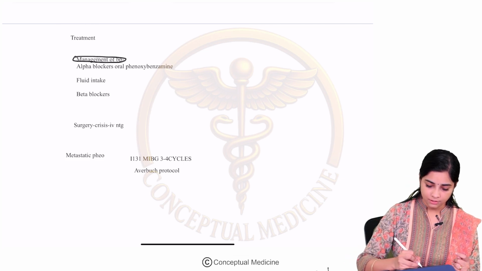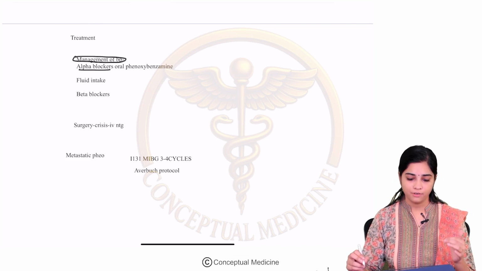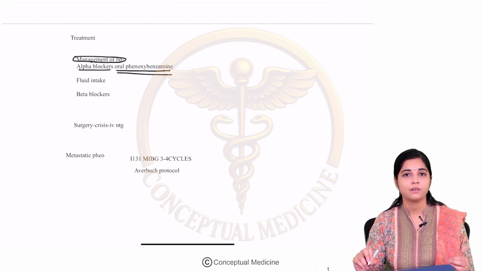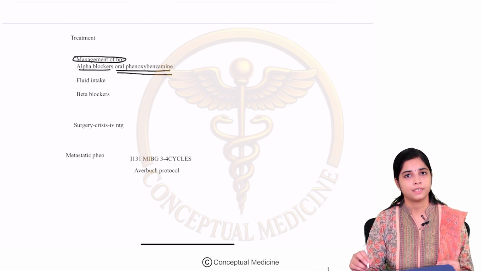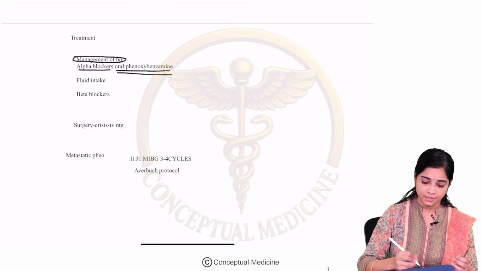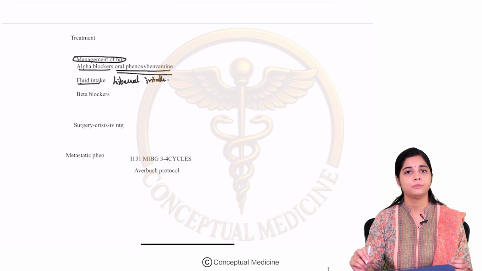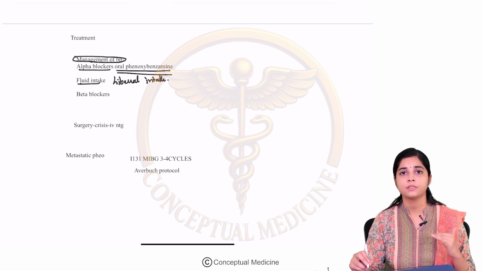The first drug that we use is alpha blockers. You ensure that the patient has adequate alpha blockade. The drug used is oral phenoxybenzamine, which ensures adequate alpha block. Now, because these Pheochromocytoma patients are volume depleted, you ensure that there is a liberal fluid intake. Okay. So once these patients are admitted, you do proper blood pressure monitoring, ensure liberal fluid intake, and start them on alpha blockers.